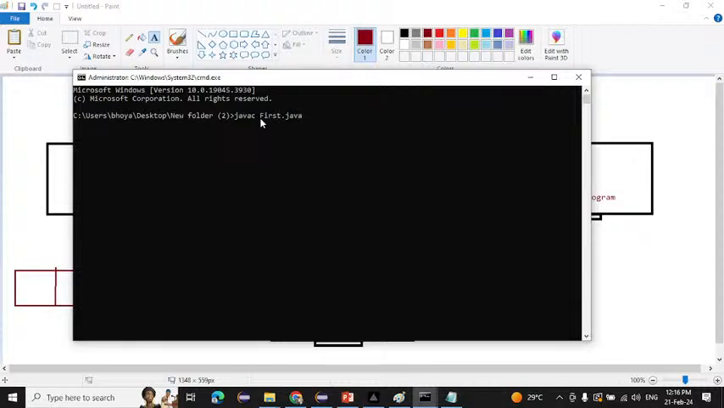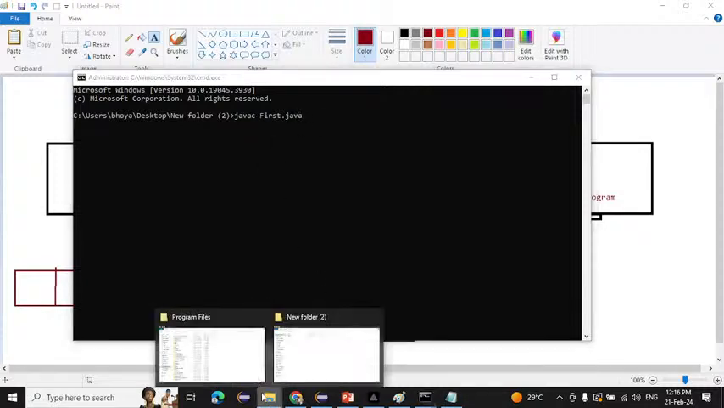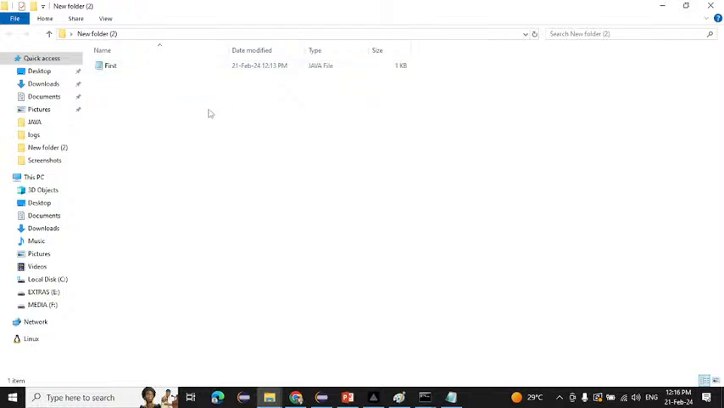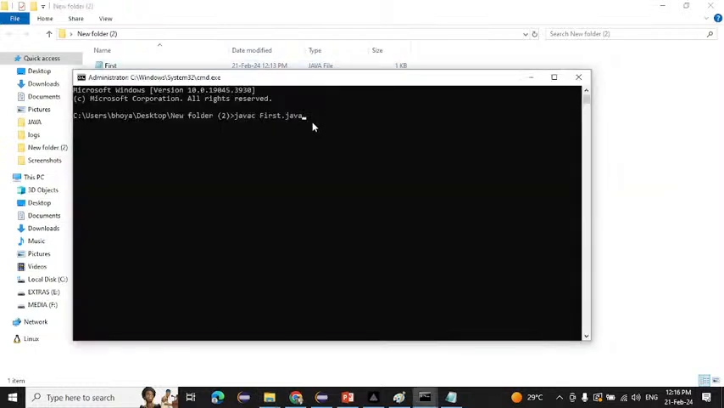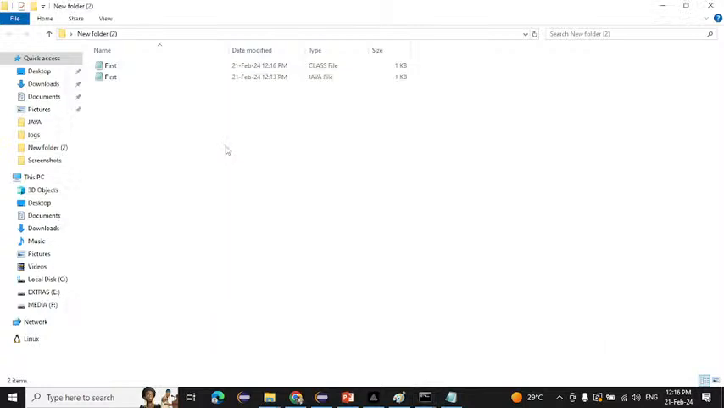If I hit enter, see now, notice here only one file is there, right? Only one file is there, and the extension for that is dot java. Now if I hit enter, am I getting anything here? No. But if you see here, we have one file, another file is created.